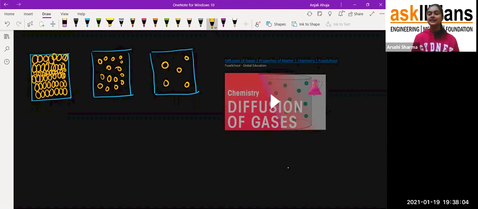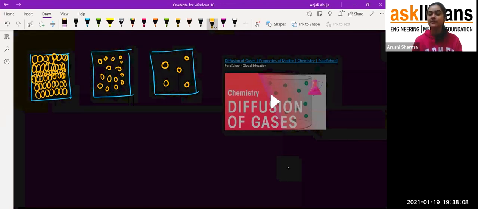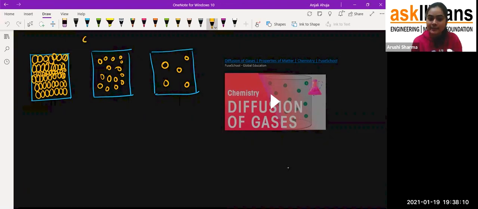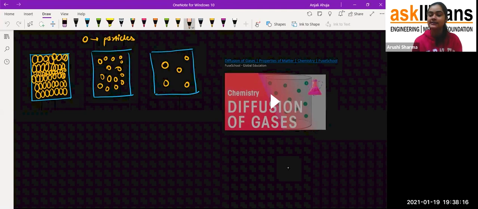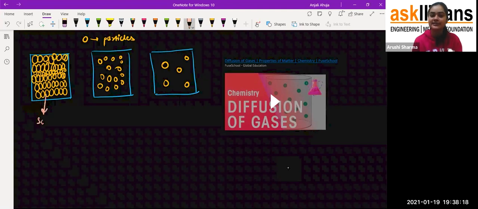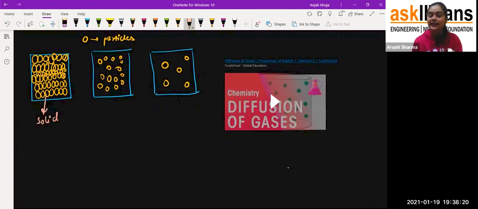Okay, so these are the three conditions. In the first condition, this represents the particle. The particles are very close to each other. Exactly. If the particles are very close to each other, the state is solid. If the particles are close to each other but have space between them, it is the liquid. If the particles are very far apart from each other, it is the gaseous one. So these are the three states of matter, student.